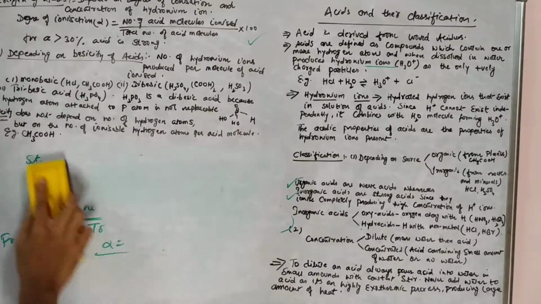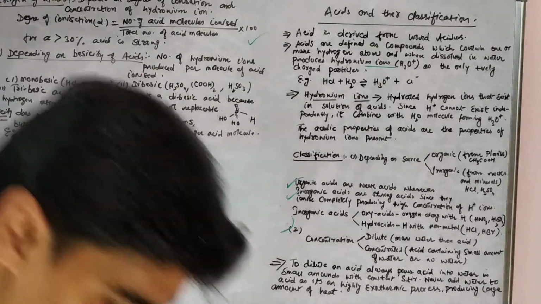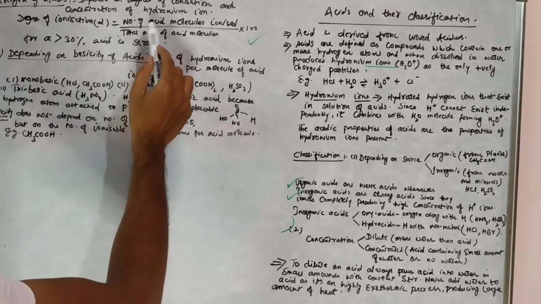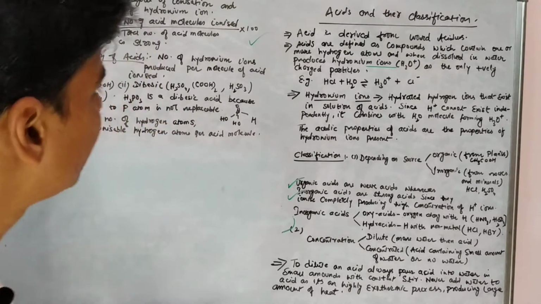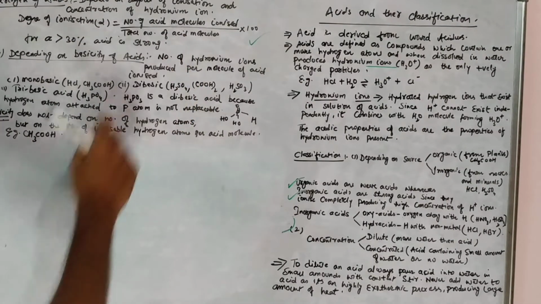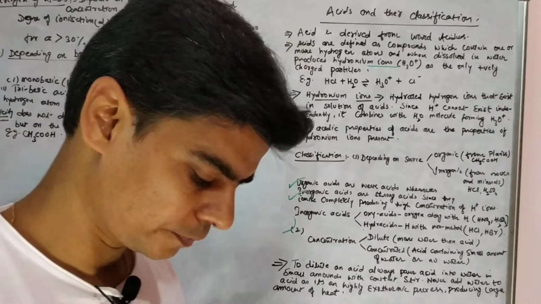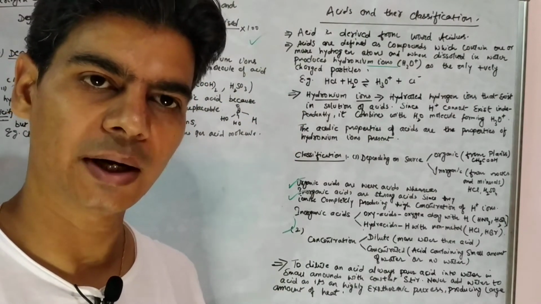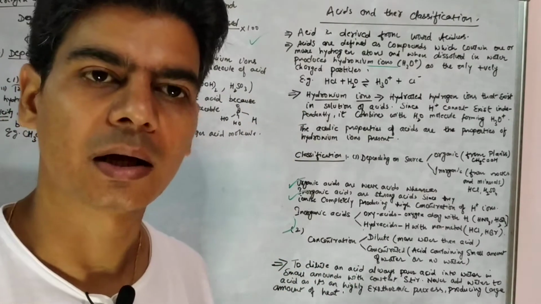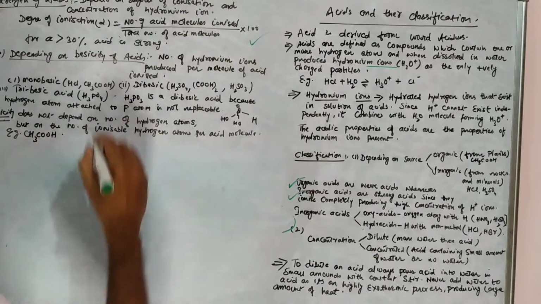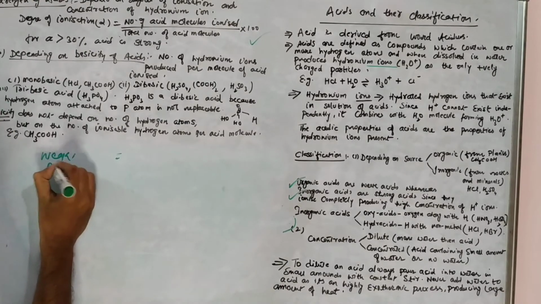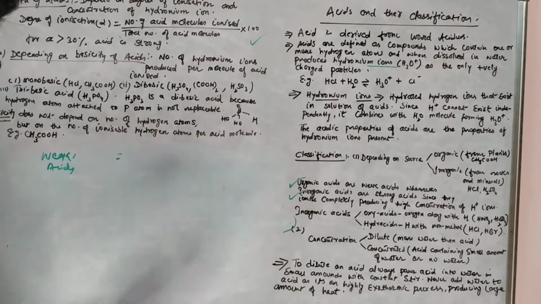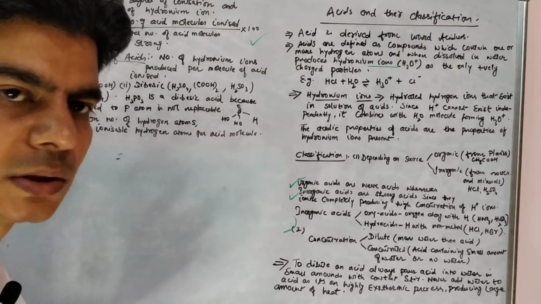Now what about weak acids? In case of weak acids, number of acid molecules that get ionized are less than the total number of acid molecules, right? Say if we take 10 molecules of acid, only 5 will get ionized. For weak acids, all acid molecules will not get ionized in water solution, only some will.